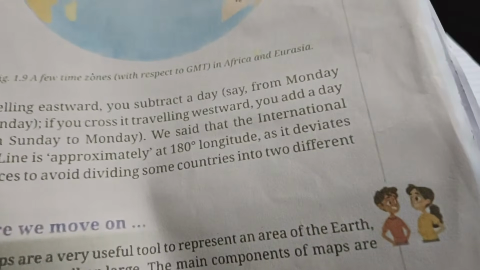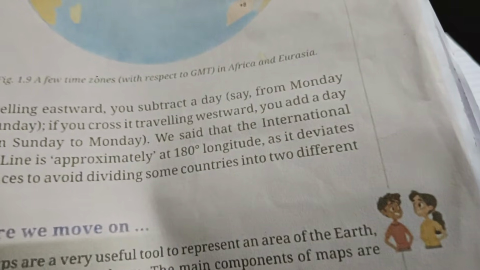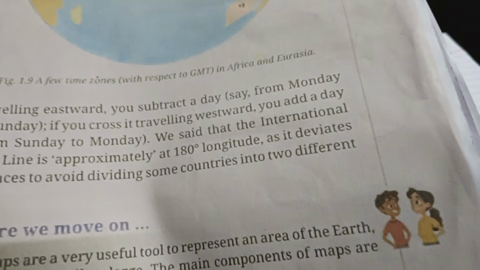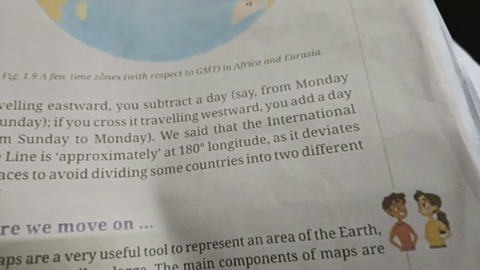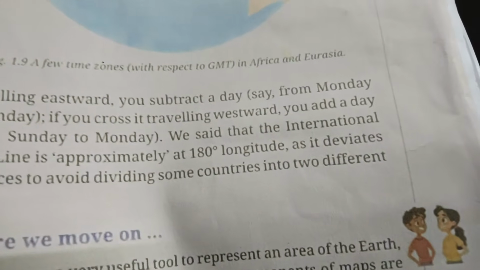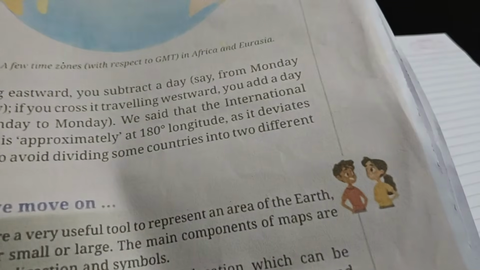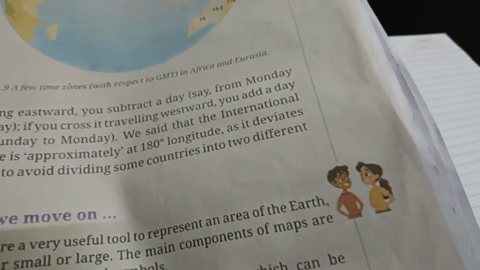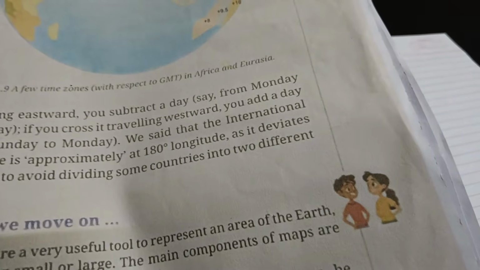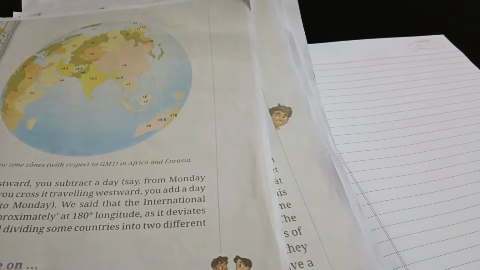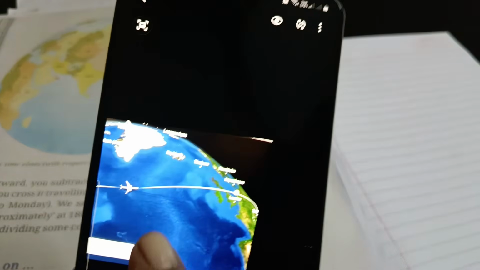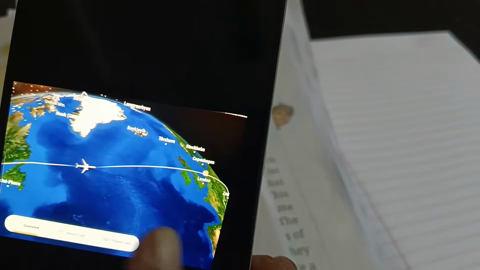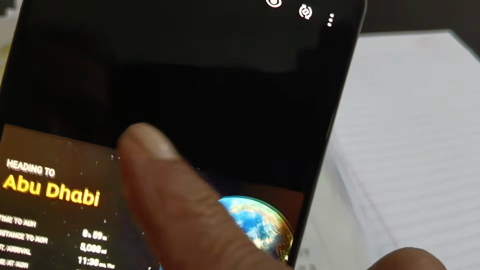We said that the international date line is approximately at 180 degrees longitude, as it deviates in places to avoid dividing some countries into 2 different days. And yes, before explaining that, let me show you. See, as we are moving from USA to India, this way, as it is crossing the Atlantic Ocean.